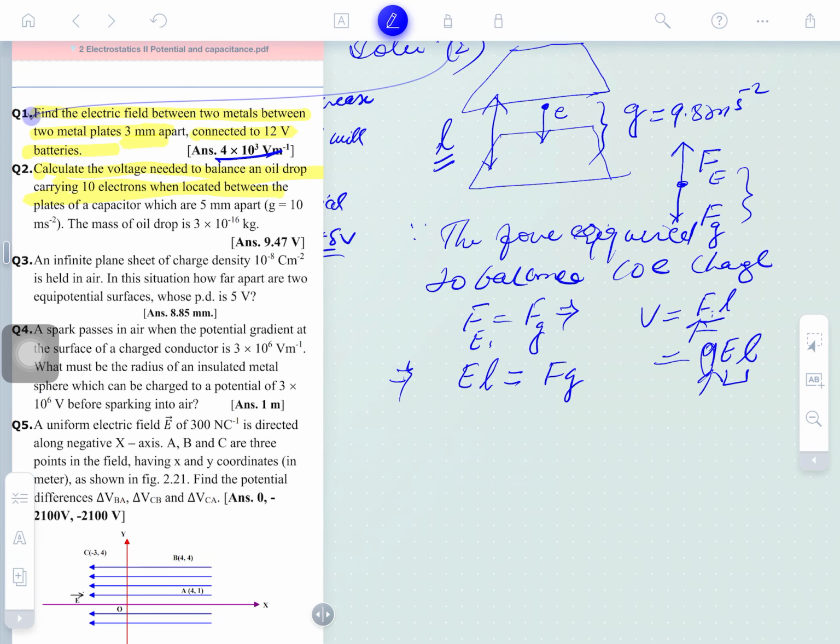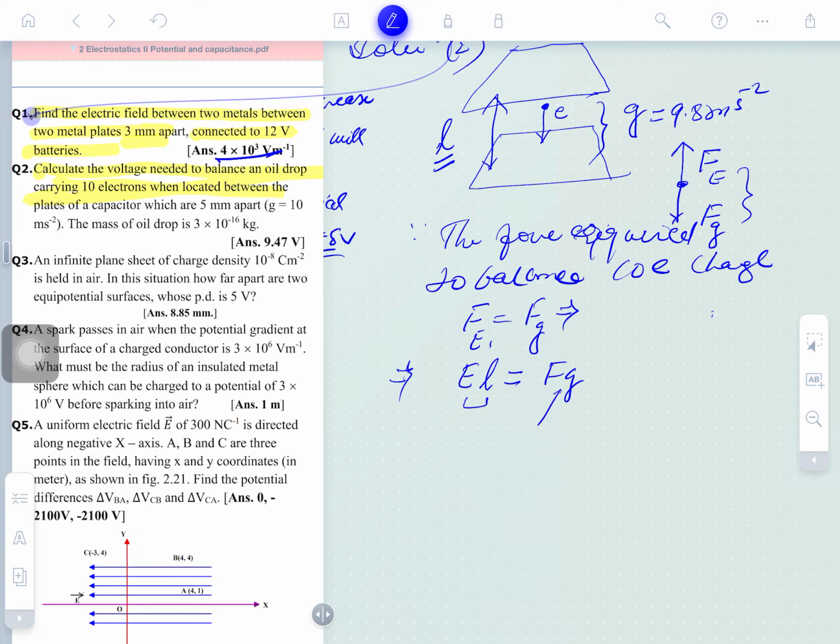Next time you will not do this rough work. You will apply it directly: the potential difference is giving the force here. So what is the question asking? Potential difference. This whole thing is the potential difference. Calculate the voltage needed to balance an ion drop carrying 10 electrons when located between the plates of a capacitor which are 5 mm apart.